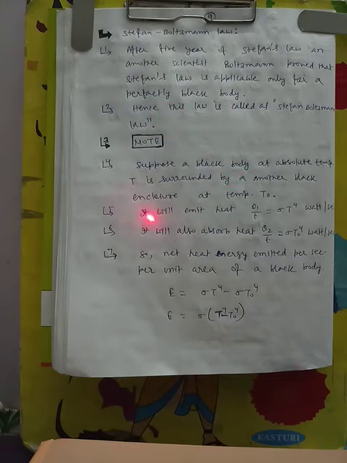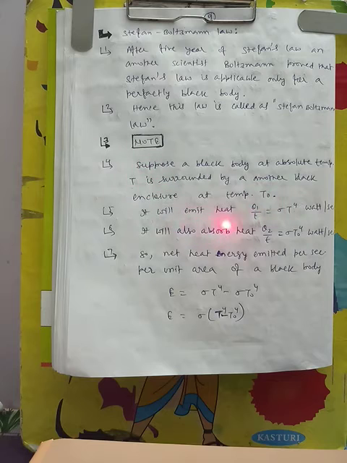Now we can draw some important conclusions from the Stefan-Boltzmann law. Suppose a black body at absolute temperature T is surrounded by another body or enclosure at temperature T0. It will emit heat sigma T to the power 4 watt per meter square, and it will absorb heat sigma T0 to the power 4 watt per meter square.